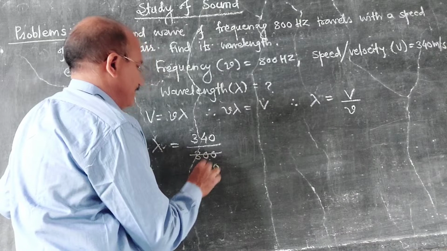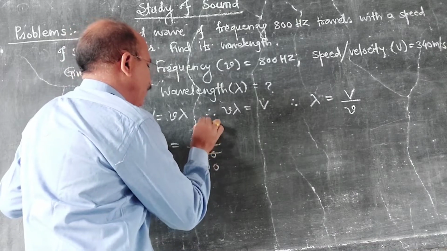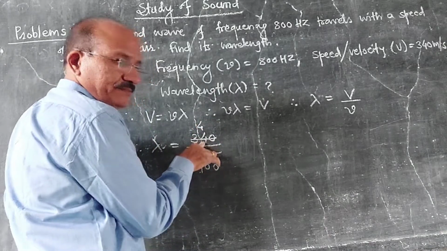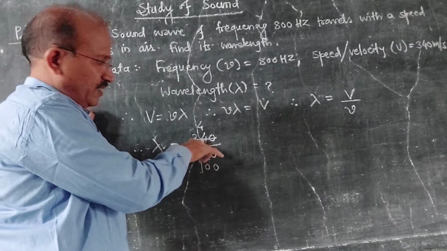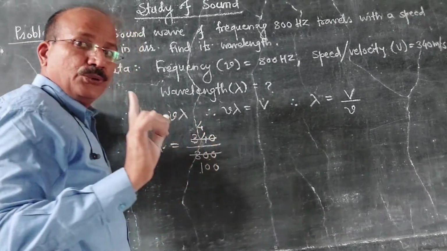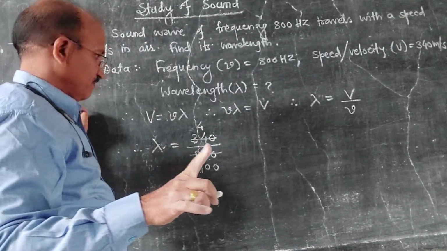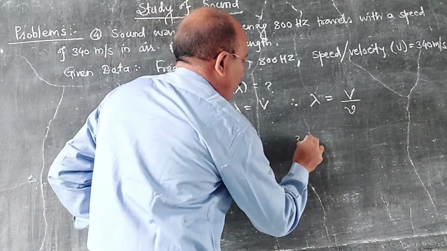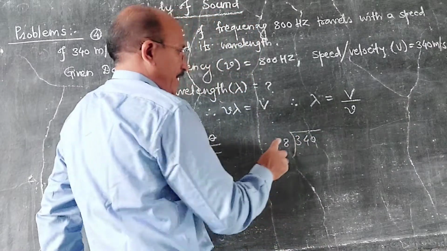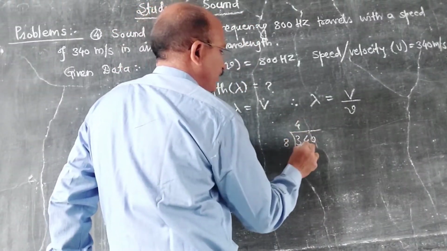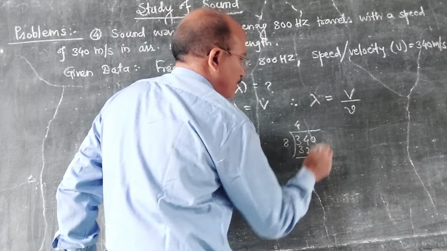8 ones are 8. 8 fours are 32. Remaining 2. 340 divided by 8: 8 fours are 32, carry 2.